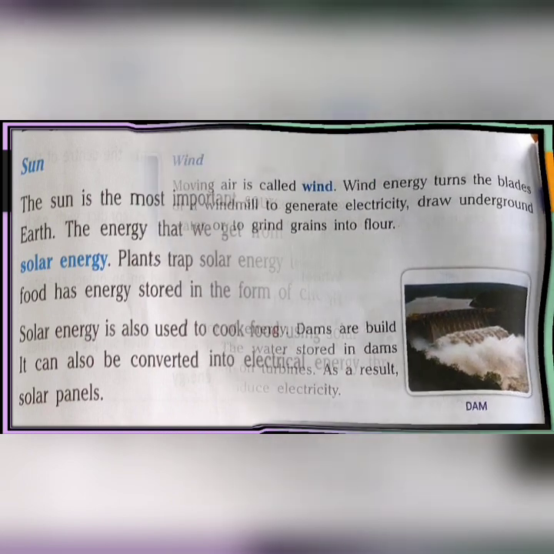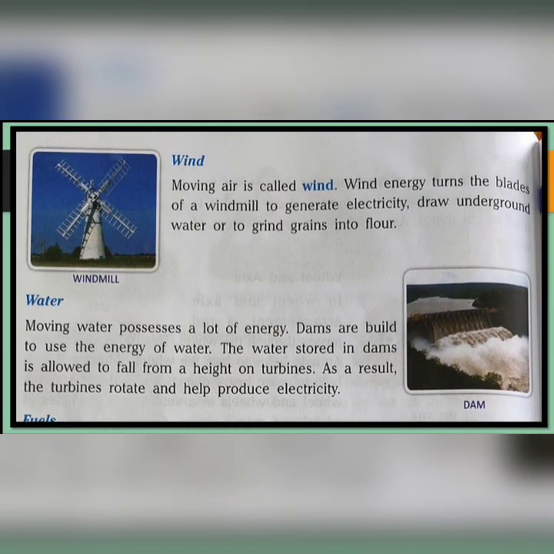Right. Now the next source of energy is wind. What is wind? Moving air is called wind, right? Wind energy turns the blades of a windmill to generate electricity, draw underground water or grind grains into flour. Here in this picture, okay, a windmill is shown. Yes. What does it need?